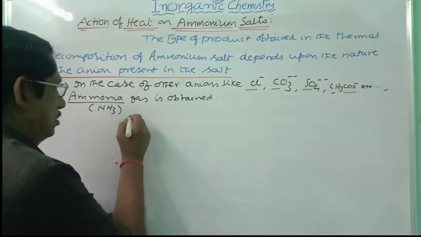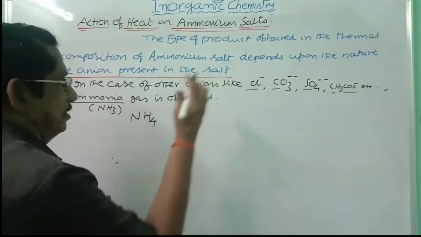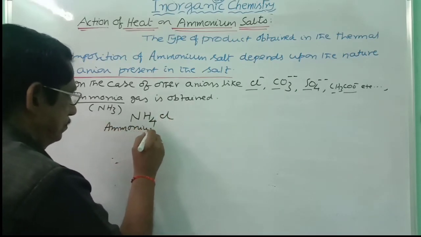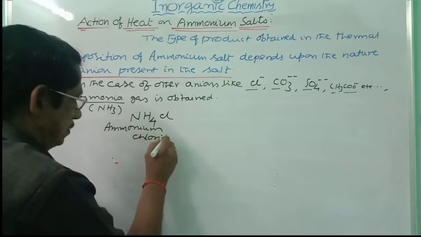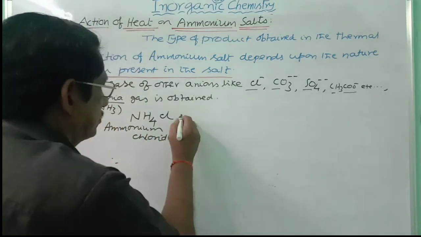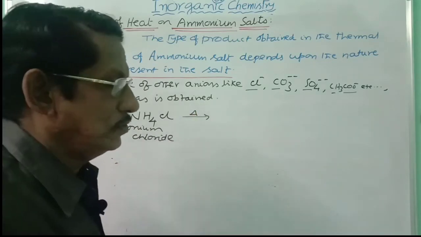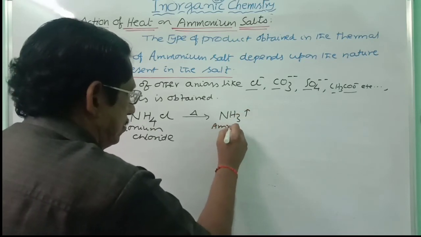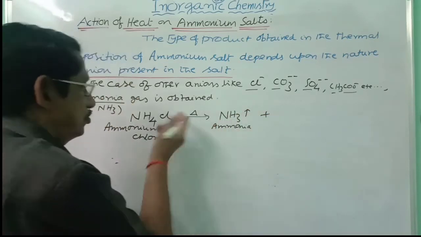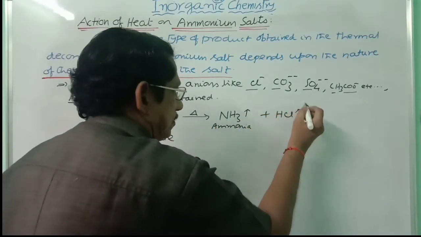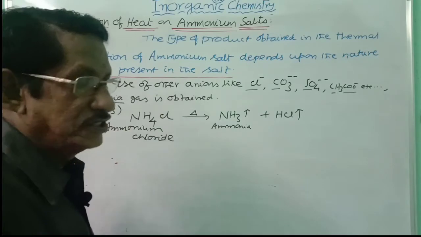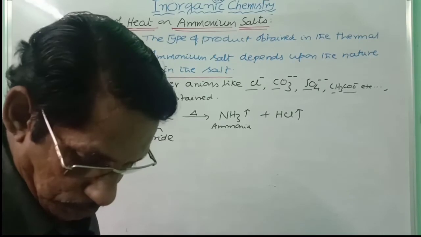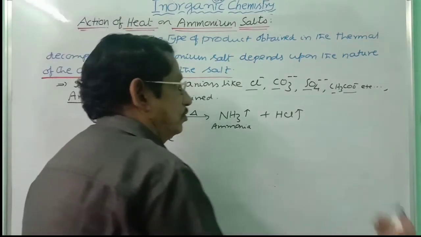Let us take ammonium chloride, NH4Cl. This is subject to the action of heat. Ammonia gas is obtained, along with which HCl gas, hydrogen chloride, is also obtained. And this is one peculiarity, one property for the ammonium salts.